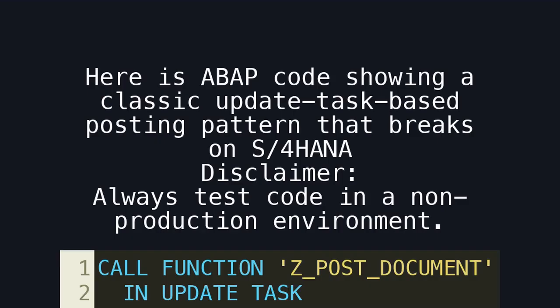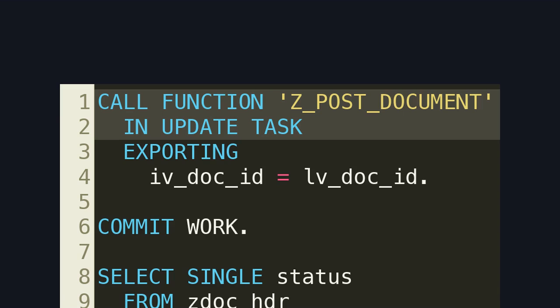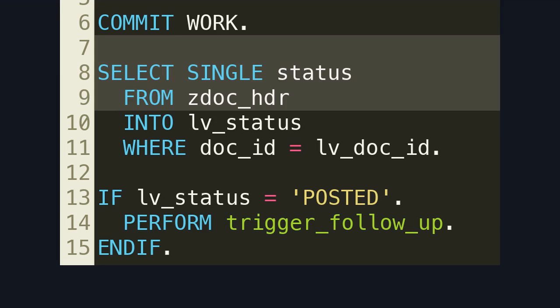Here is ABAP code showing a classic update task-based posting pattern that breaks on S4 HANA. Disclaimer: always test code in a non-production environment. Here is the critical design choice. The update logic runs asynchronously in a different LUW, potentially on a different work process. This code assumes that the update task has already committed. On HANA, this assumption is often false due to snapshot isolation.